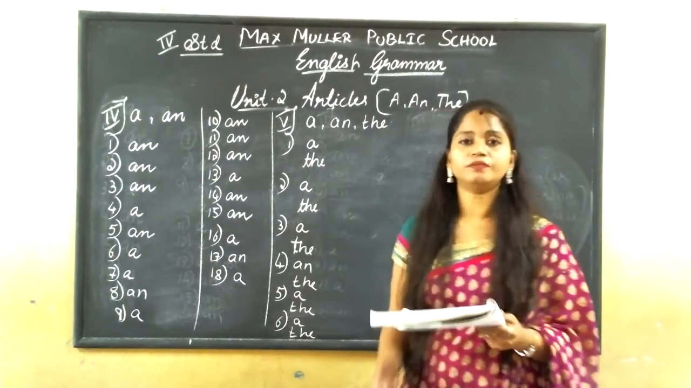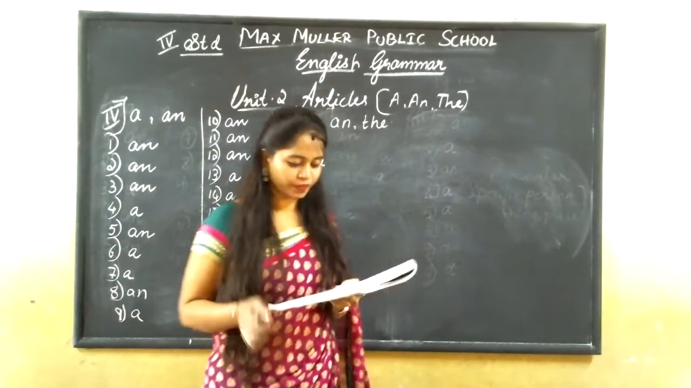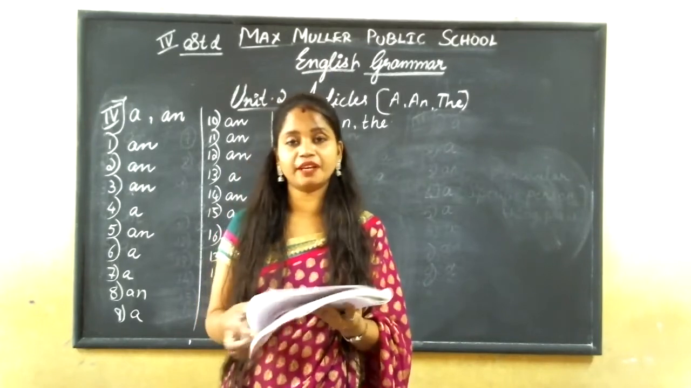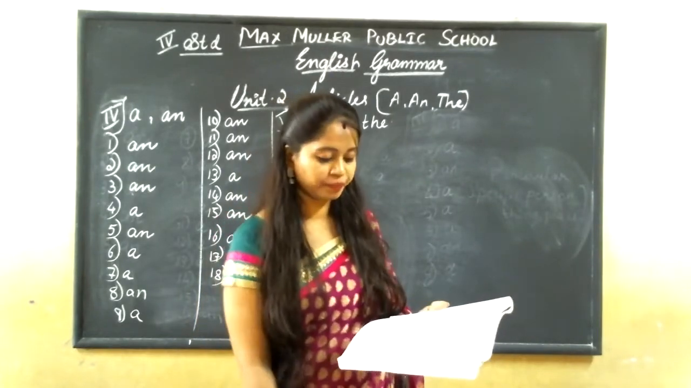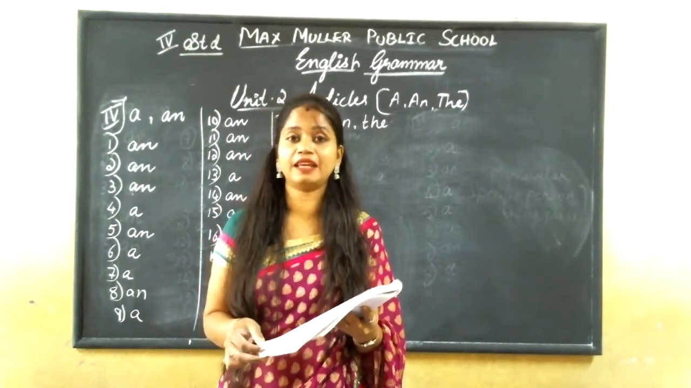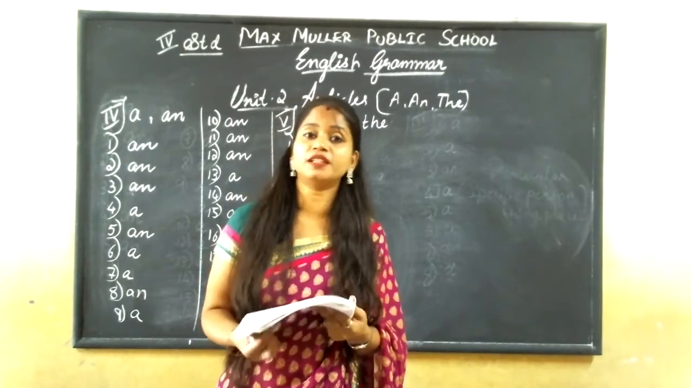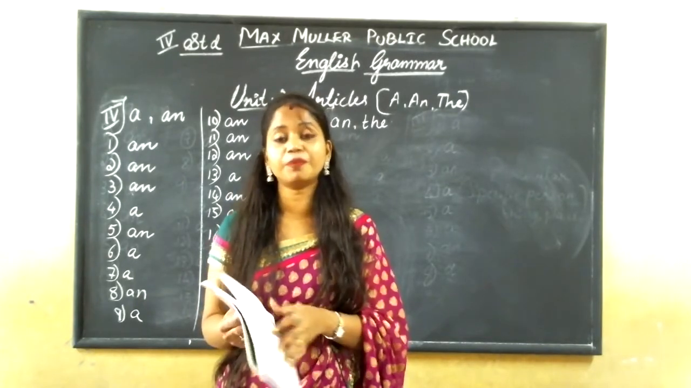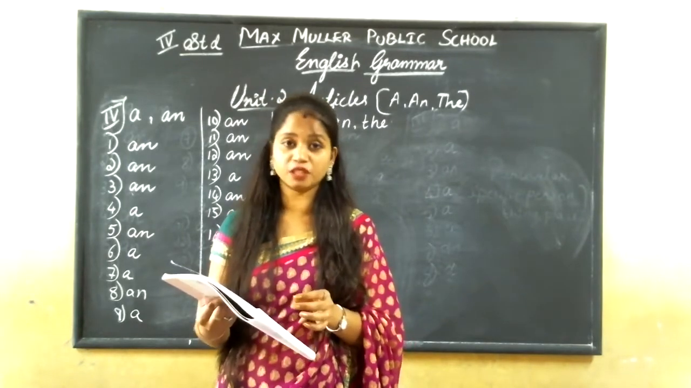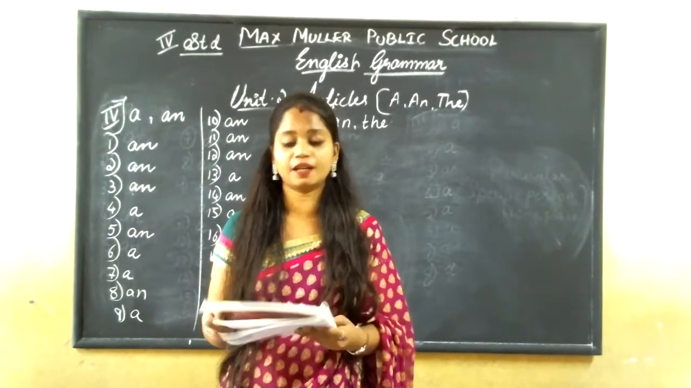Okay. Now, see, when there is only one such thing, I told you already, when we'll use the: when there is only one such thing like sun, moon, world, sky, universe, earth, yes, no? And before ordinal numbers, we use the. And before the names of oceans, rivers, seas, in this kind we use the.